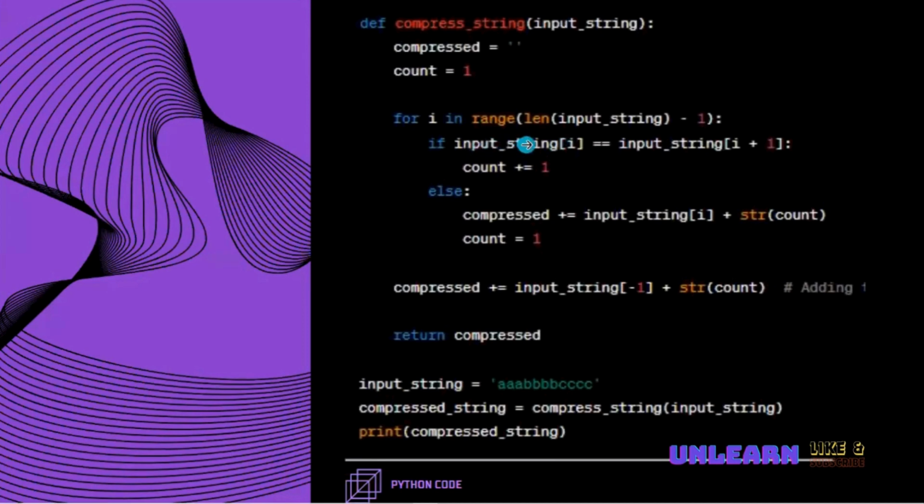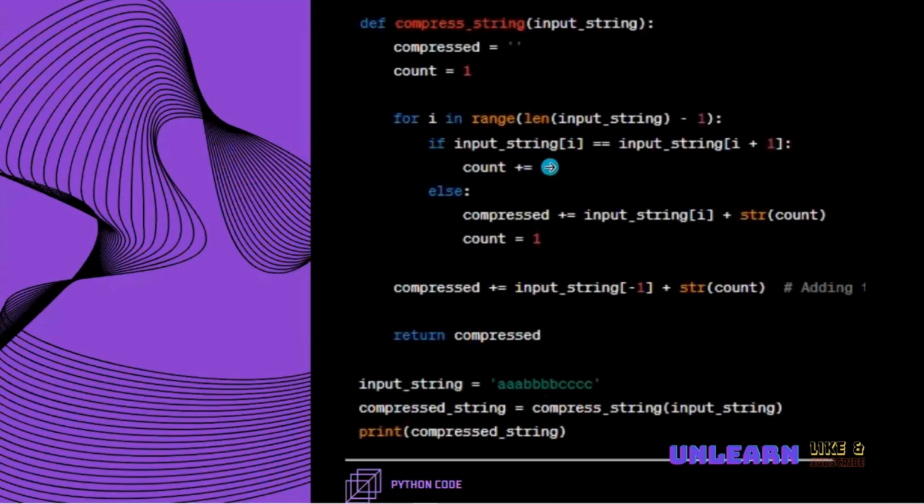So on the string value, input_string[i] means it takes the first character, index 0, and input_string[i+1], that is 0 plus 1, the next character. Both are going to be checked on the matching condition. If these both are the same, then the count is going to be incremented to 2, because count += 1 means count is equal to count plus 1.